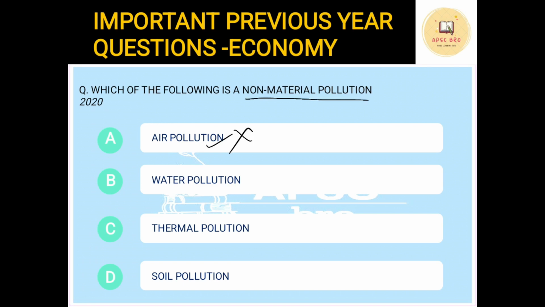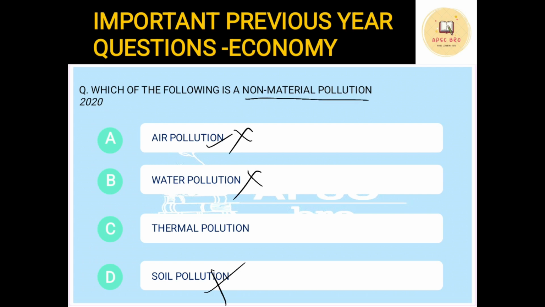How is water pollution caused? Whenever there is some harmful chemicals or harmful liquid mixing into the water, or any solid particles getting mixed with water, that is called water pollution. So in this case also, you see, the pollution is caused by material. So water pollution is also not a non-material pollution, it is a material pollution. Soil pollution. Now soil pollution is caused, suppose there is a plastic waste, yes, we are dumping garbage into the soil, so that causes soil pollution. So again, this is a material kind of pollution. So soil pollution cannot be answered.